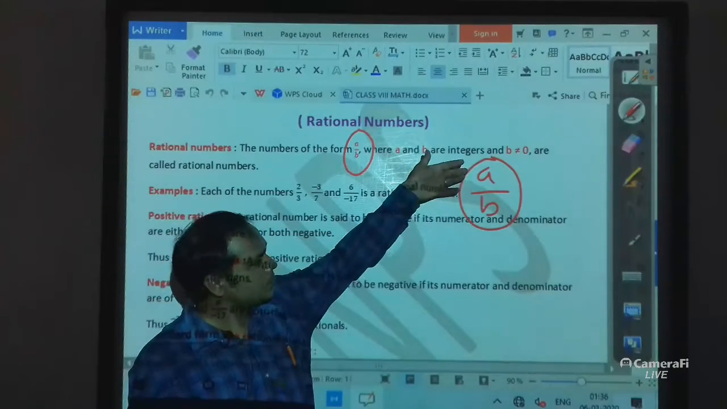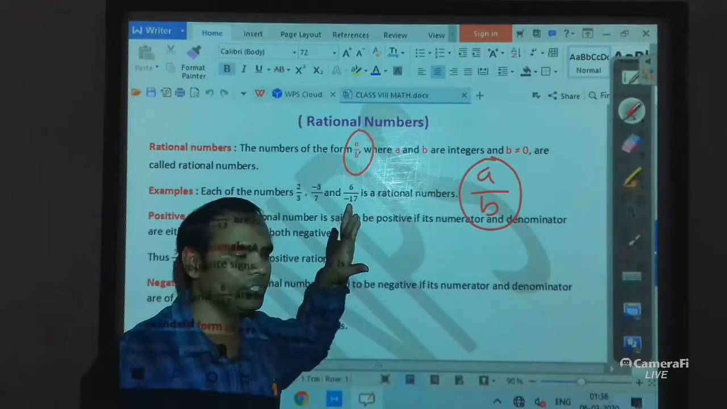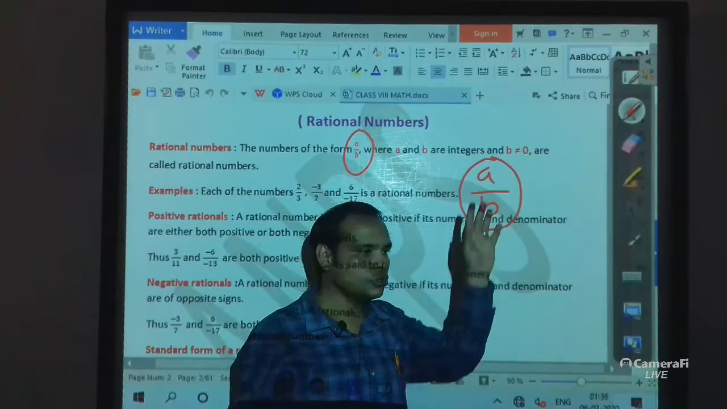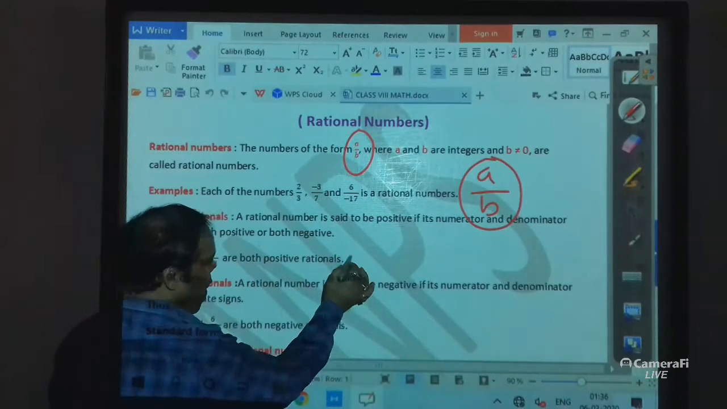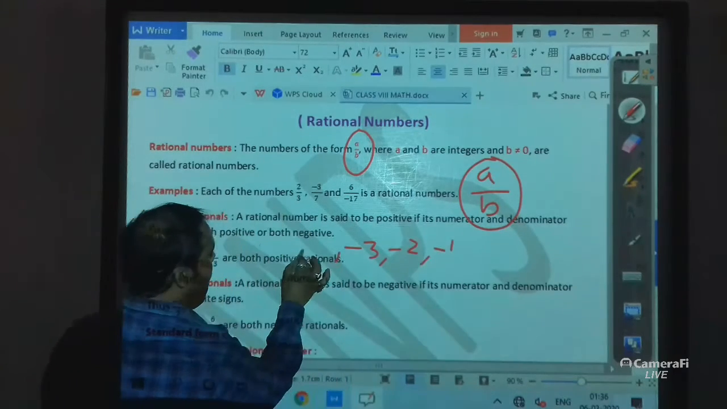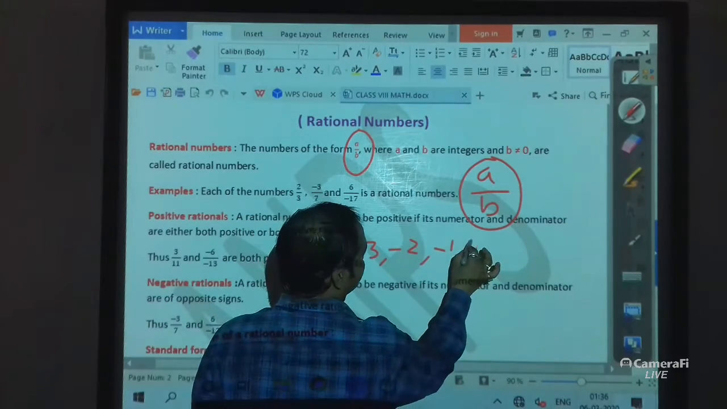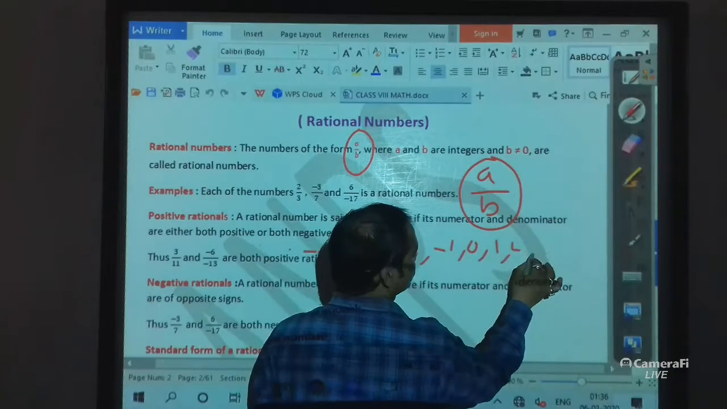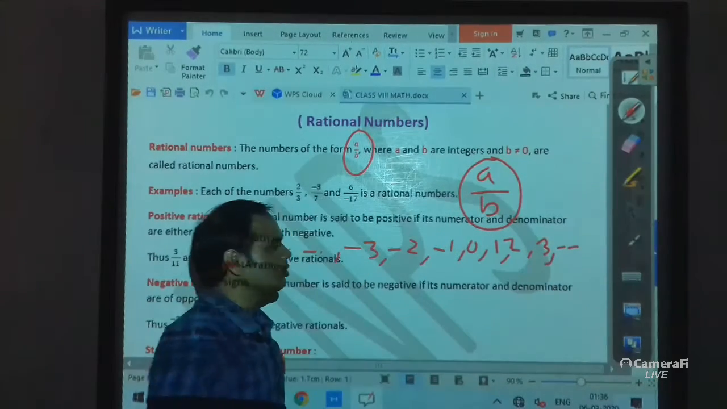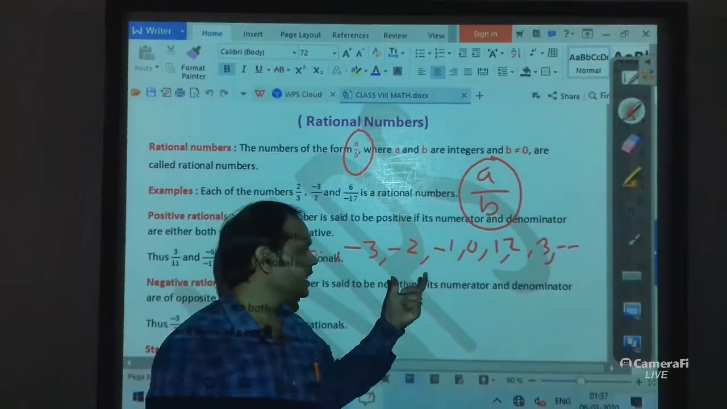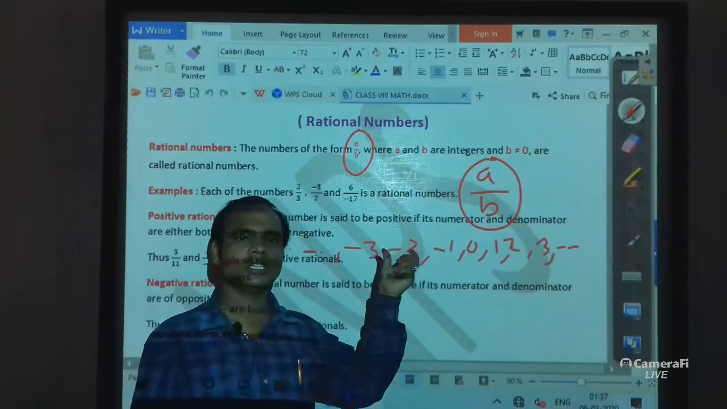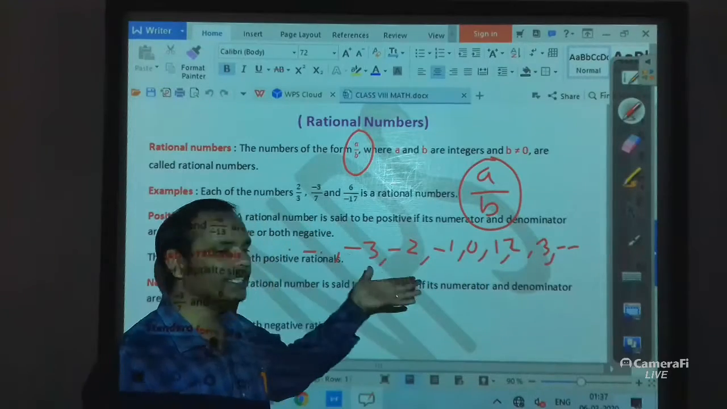What type of numbers are a and b? A and b are integers, but here another condition is that b not equals to 0. So what are the integers? Students, you know well that -3, -2, -1 and 0, 1, 2, 3, these are the integers. That means all the negative numbers and positive numbers including 0 are all integers.